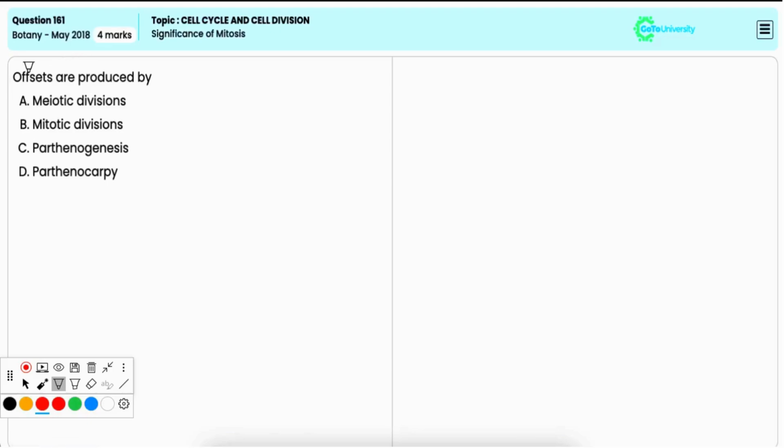In this question, you have to identify by which method offsets are produced. Option A, meiotic division. It is incorrect because meiotic division is associated with the formation of gametes, that is, in sexual reproduction. But offset is a vegetative structure.